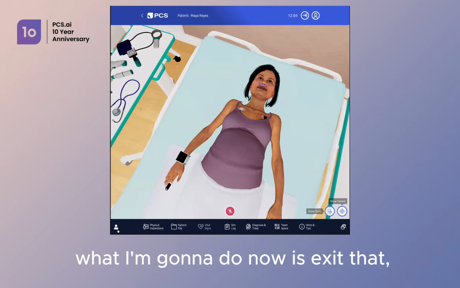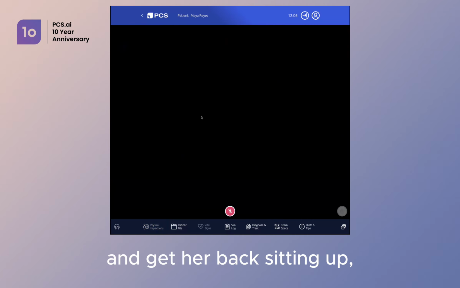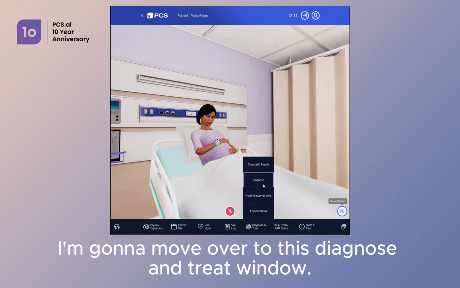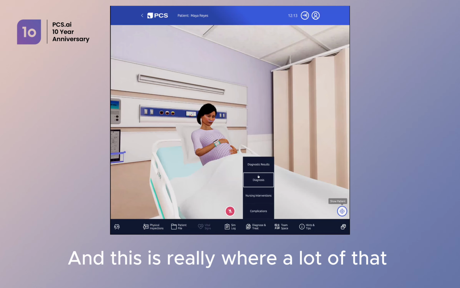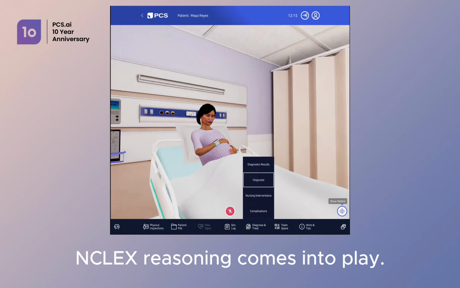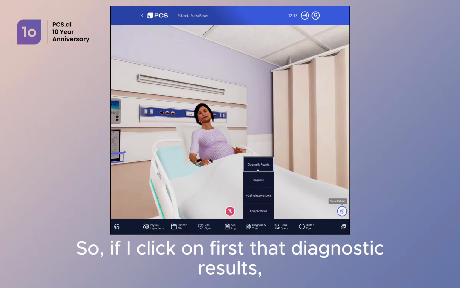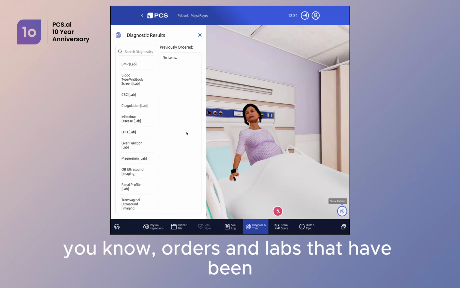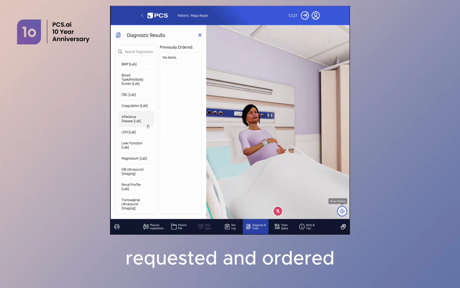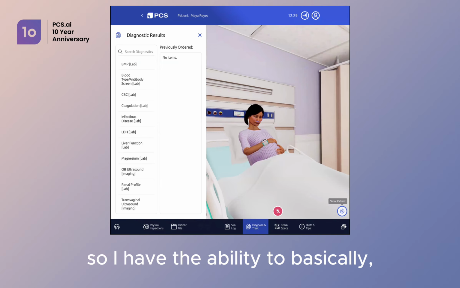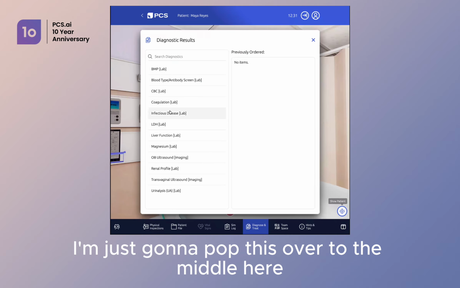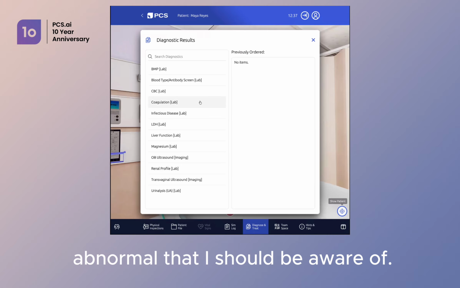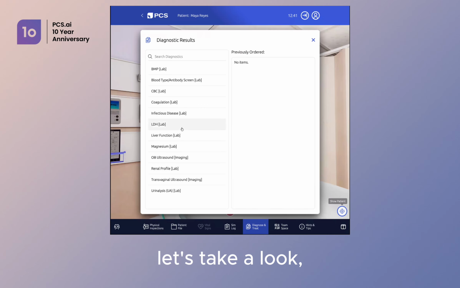What I'm going to do now is exit that and get her back sitting up. And then once I do that, I'm going to move over to this diagnose and treat window. And this is really where a lot of that NCLEX reasoning comes into play. So if I click on first that diagnostic result, so these are already orders and labs that have been requested and ordered. So I have the ability to basically, I'm just going to pop this over to the middle here so it's a bigger view, take a look at if there's anything abnormal that I should be aware of. Specifically, let's take a look.